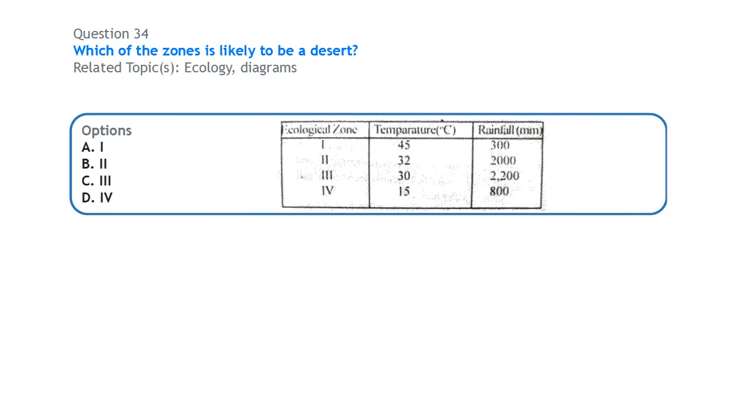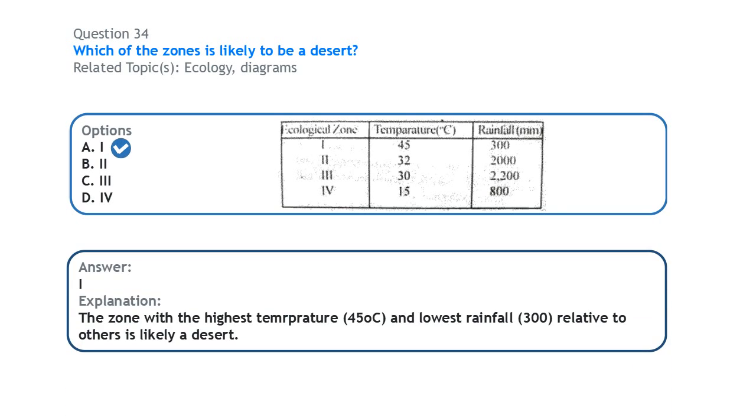Next, using the same table, which of the zones is likely to be a desert? So deserts, dry land or arid land, are usually characterized by very high temperature and low rainfall. And if you look at this table here, the zone that has the highest temperature, 45 degrees Celsius, is the zone I, and it has the lowest amount of rainfall. So this zone is likely to be a desert, okay, a dry land.